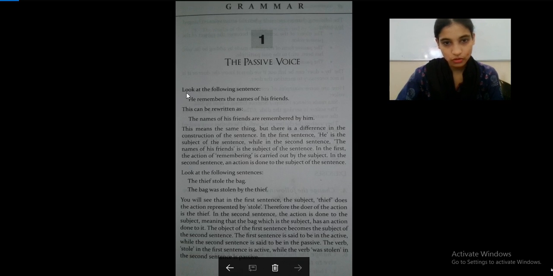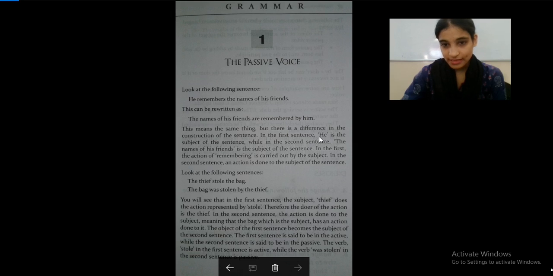Okay, please keep your textbooks open while I'm reading the text itself. So let's start reading. Look at the following sentence. He remembers the names of his friends. This can be rewritten as the names of his friends are remembered by him. So there's a change in the sentence, but it kind of sounds the same. This means the same thing, but there is a difference in the construction of the sentence.